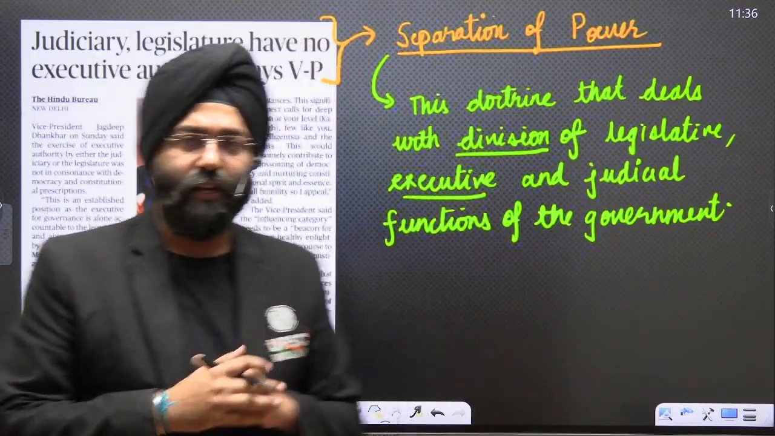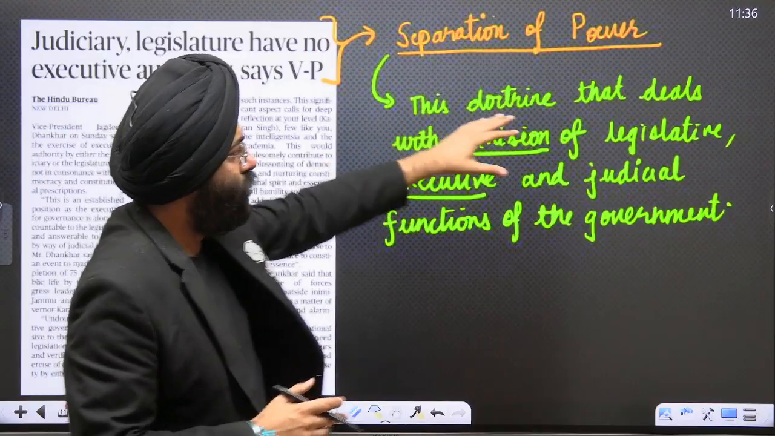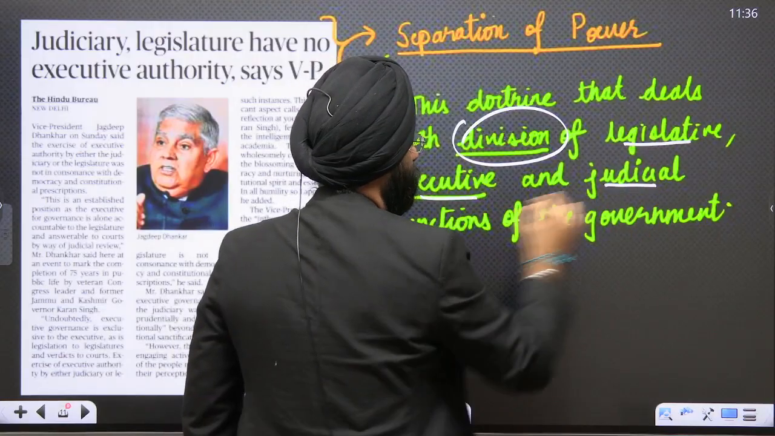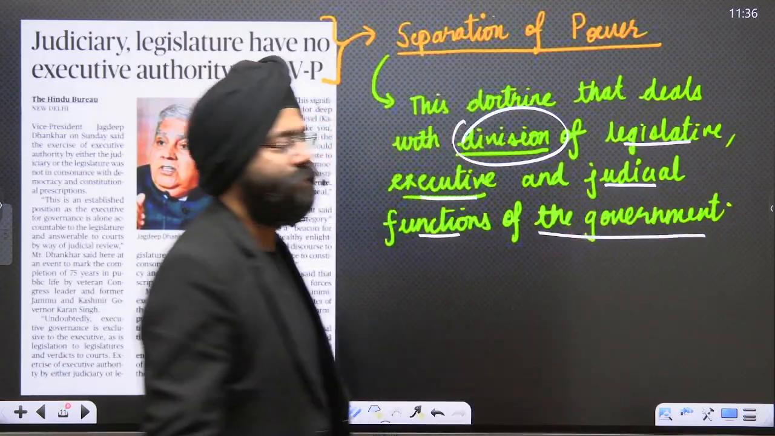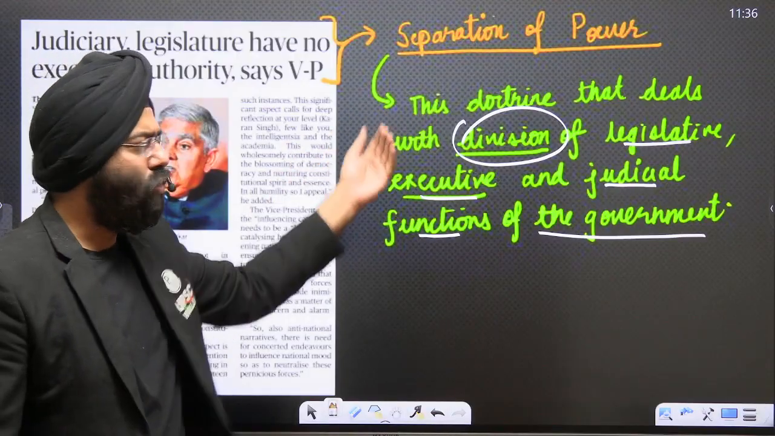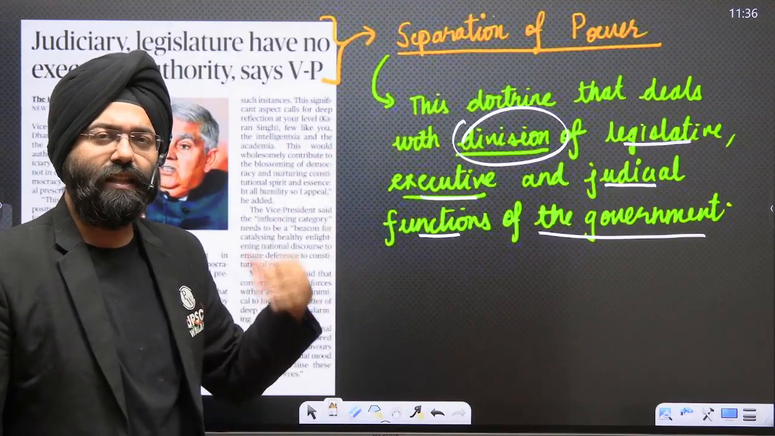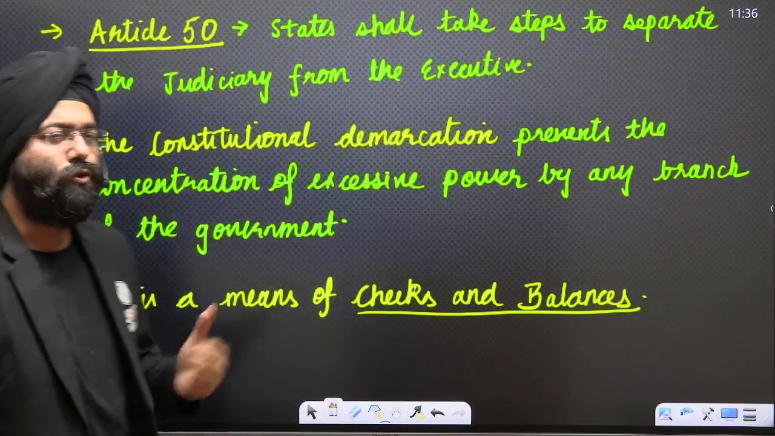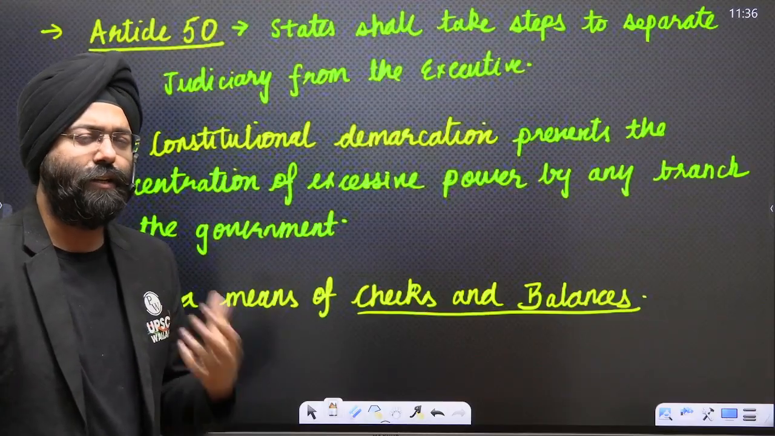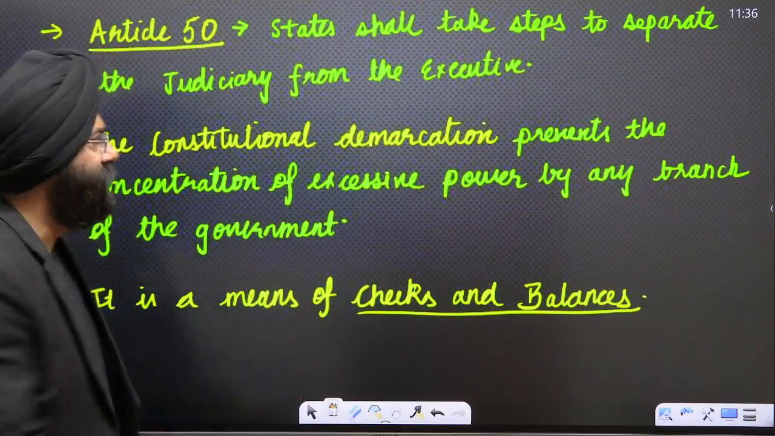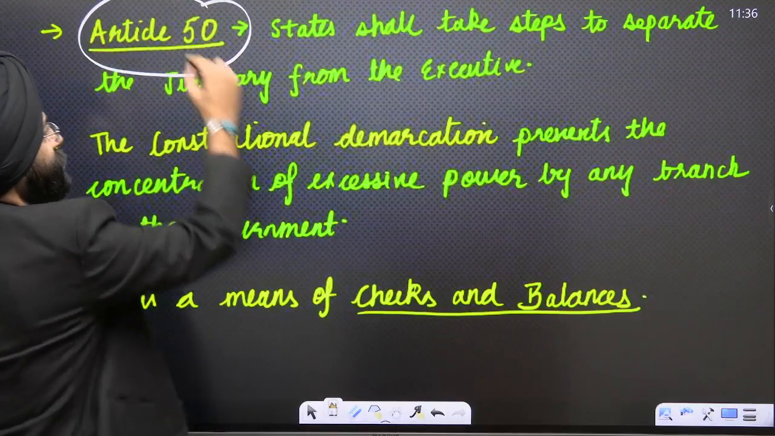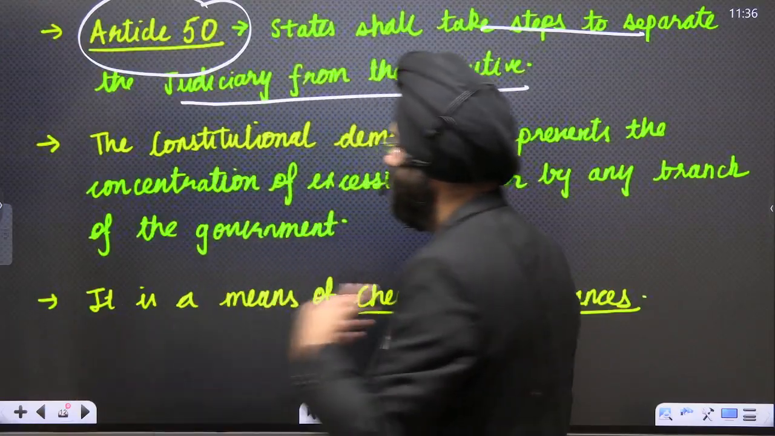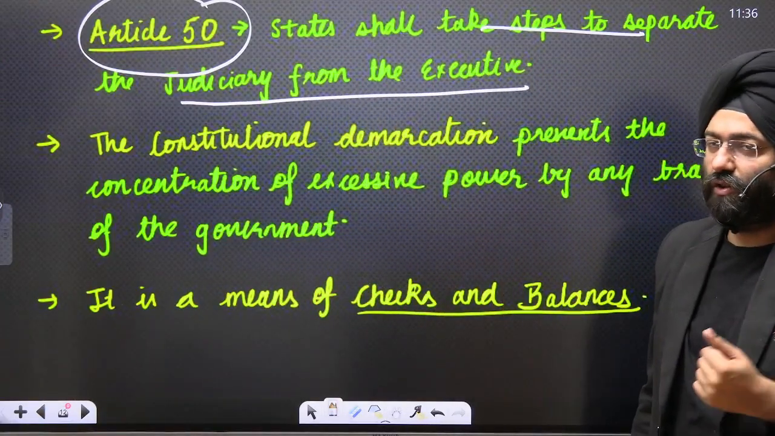that we will see. The first thing we need to understand is this doctrine deals with the division of legislative, executive, and judicial functions of the government. Now, that means there is a division of power. That means they all have their own powers in their own gamuts, and they should abide by that, right? Now, if we see the constitution also, the constitution very categorically talks about the concept of separation of power. When we see Article 50, we see that the states shall take steps to separate the judiciary from the executive. Now, this is again one of the very important articles which focuses on the separation of power.